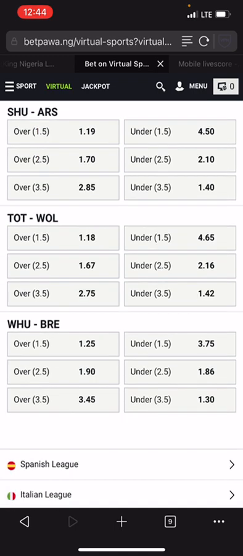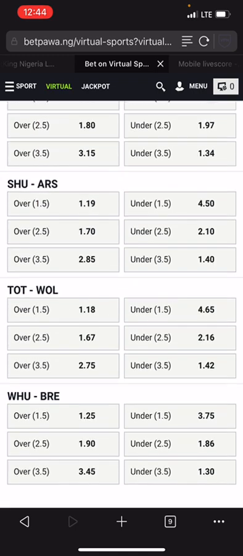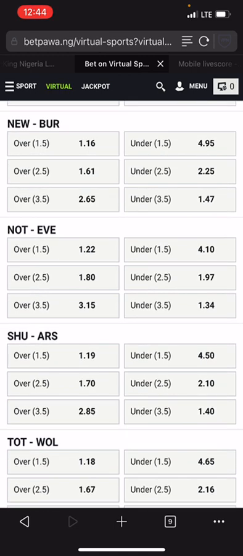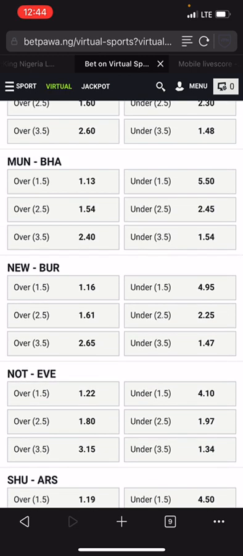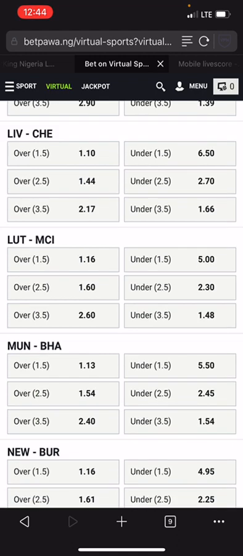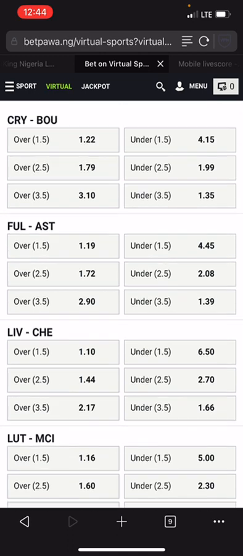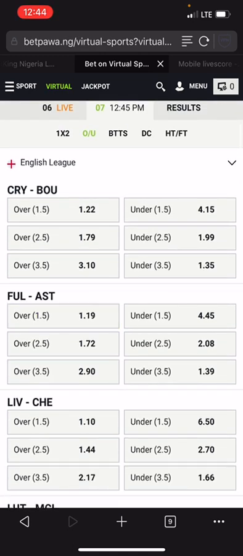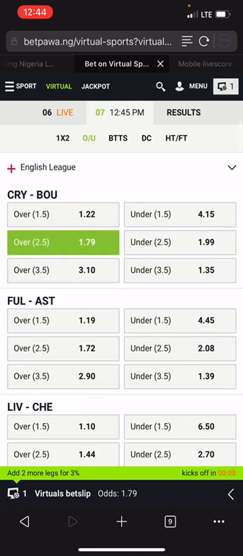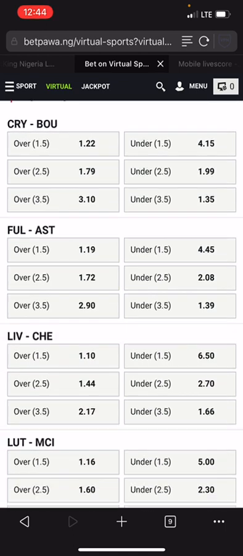Balanced teams category, we have West Ham, Brentford, Wolverhampton, Sheffield United, Everton, Newcastle, Burnley, Brighton, Fulham, Aston Villa, and Crystal Palace. Those are in balanced teams category. Now, weak teams category, we have Bournemouth in weak teams category, and so on.